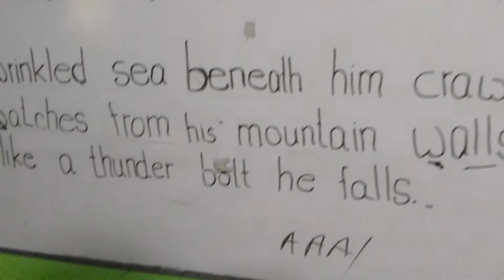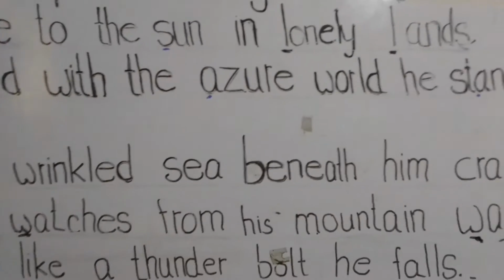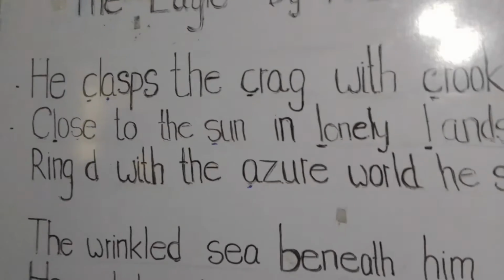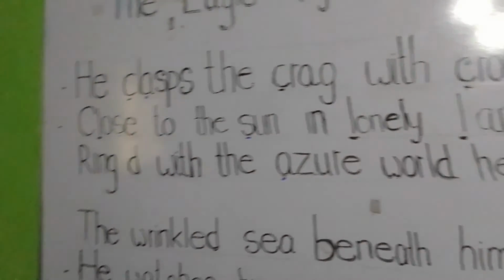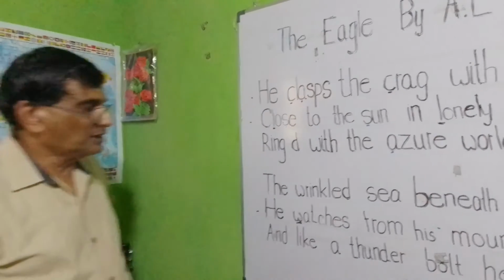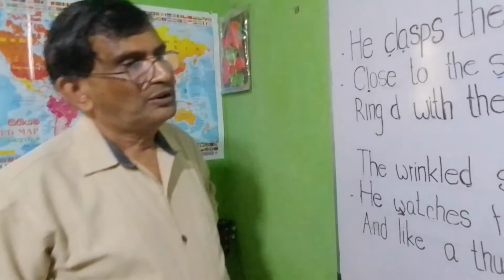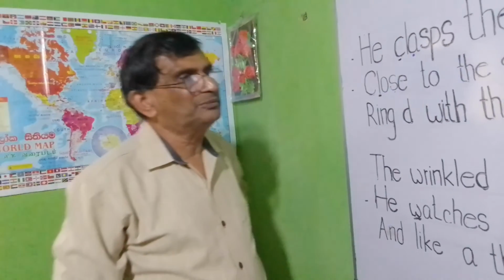Next, I would like to say something about simile. I have repeatedly told you about similes and metaphors. I would like to say once again, a simile is a comparison of two things using as or like. A metaphor is a comparison without using as or like.